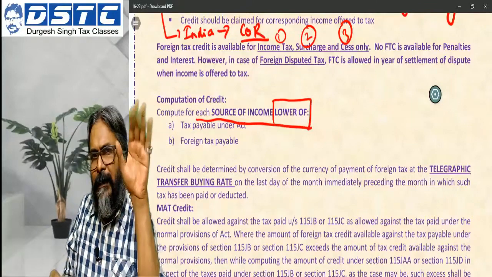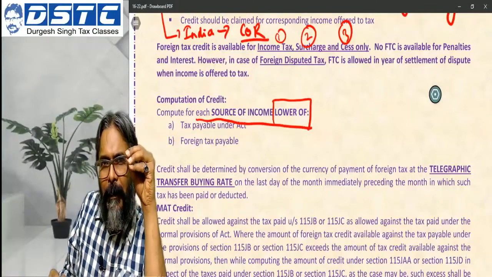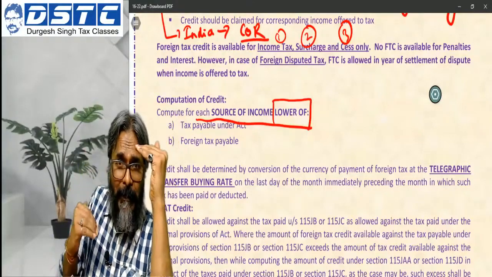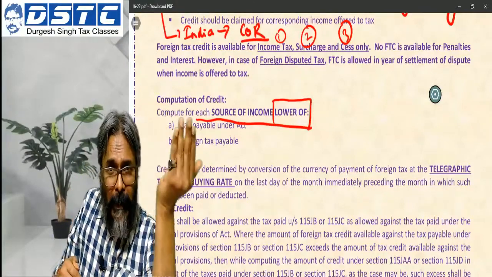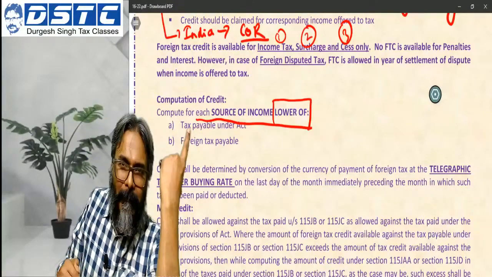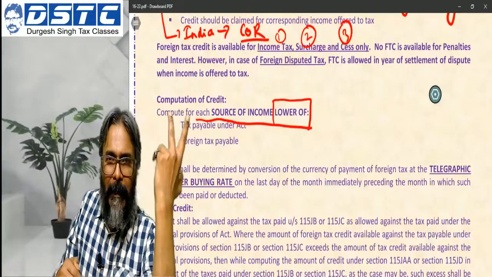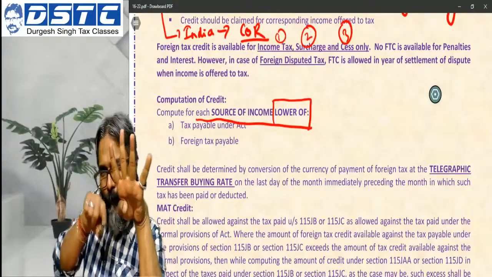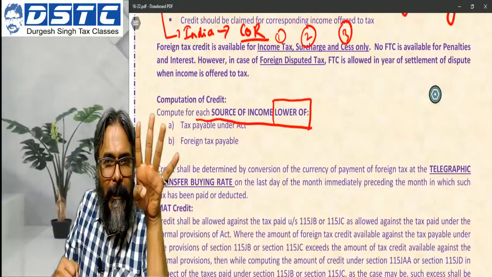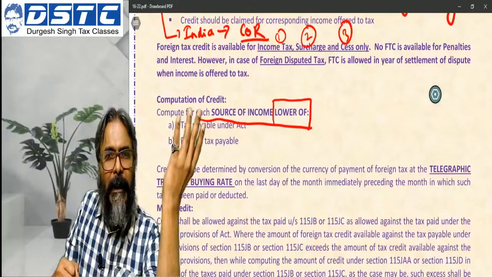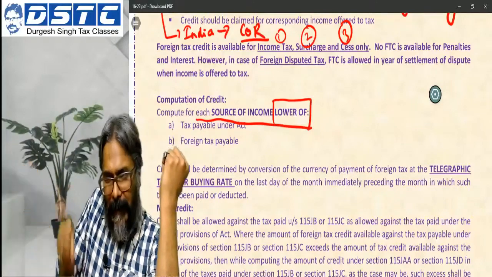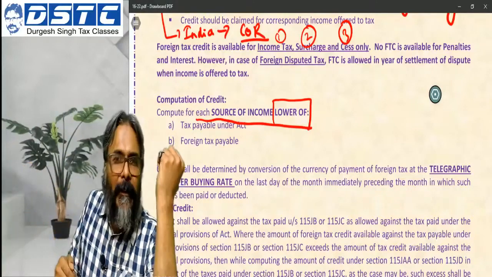I have seen his return personally. In the UK he had 4 sources of income, and for each source he has to claim the credit. Same in the UAE, another 7-8 sources of income, and again for each source, a separate credit.